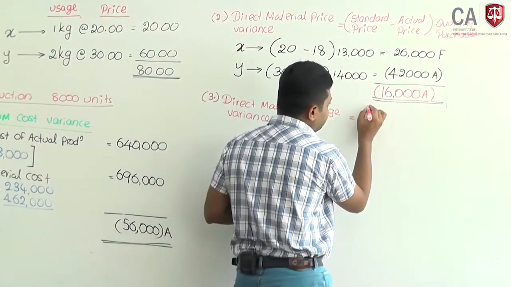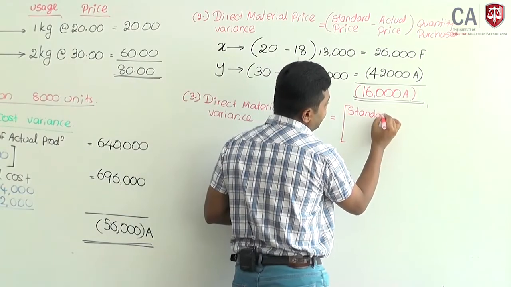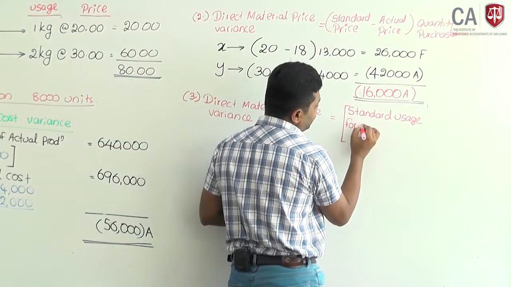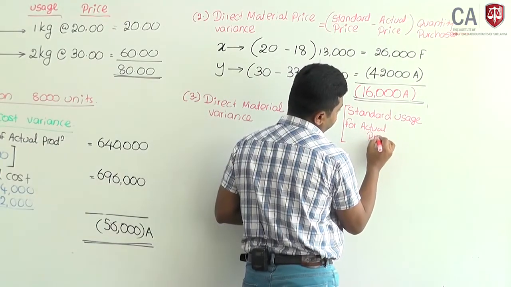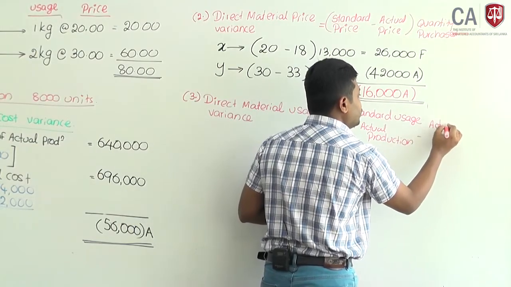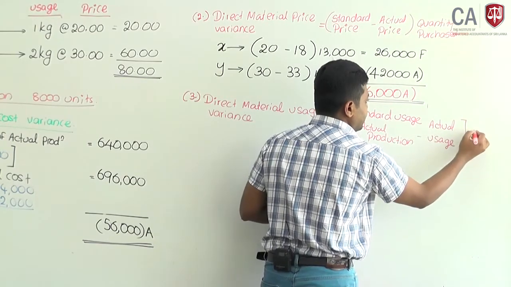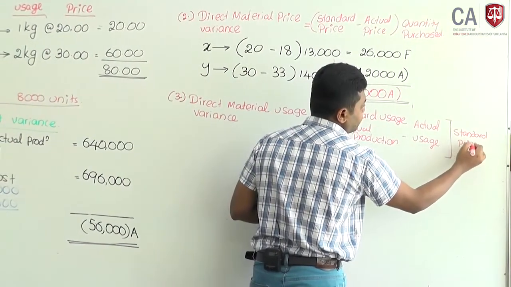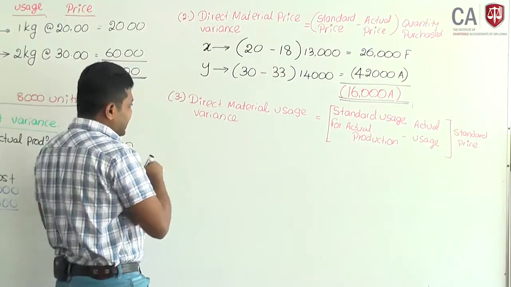You will compare standard usage for actual production, minus actual usage, into standard price. Standard price. Clear?